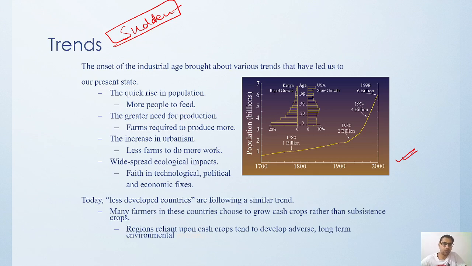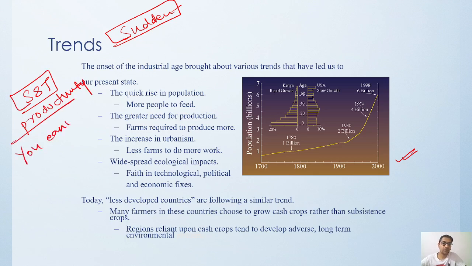So now we have to move towards science and technology, especially to increase the productivity of the field, because you cannot increase the land. Whatever land is there on the earth's surface is all you can use, but from the same piece of land you can increase the productivity. So there is a need for greater production. Farmers have to produce more.